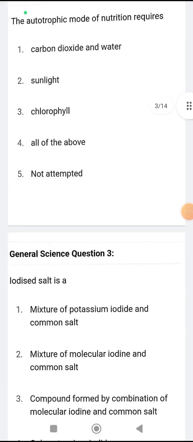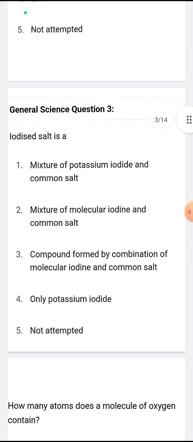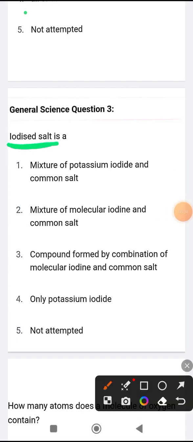Now moving to question number 3, iodized salt. Look, what is written here is iodized salt. So what is iodized salt? Look, a mixture of potassium iodide and common salt. I don't know how, but yes, this is the correct answer only. Let me explain why. Okay, potassium iodide and common salt.